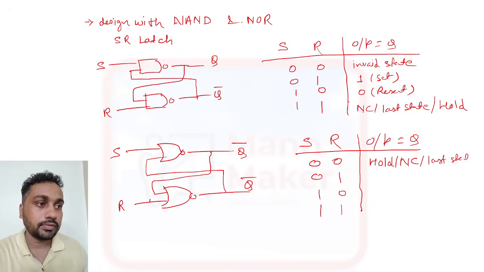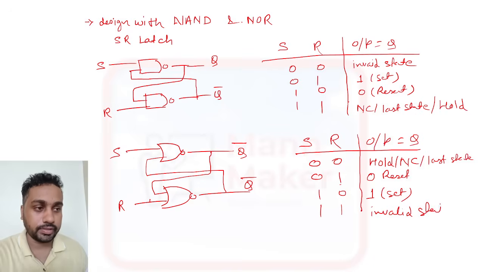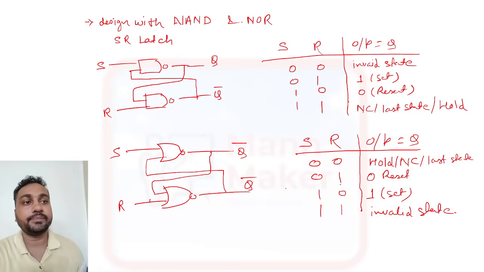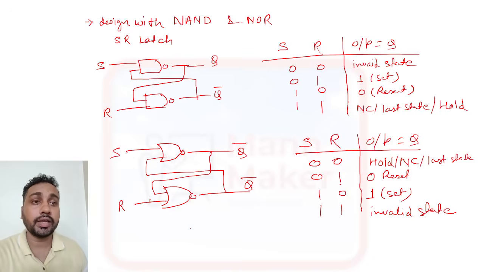When it is 0 1, it will be reset, means 0. And when 1 0, it will be set. And when both are 1, it will be an invalid state. This is the diagram and truth table for SR latch.